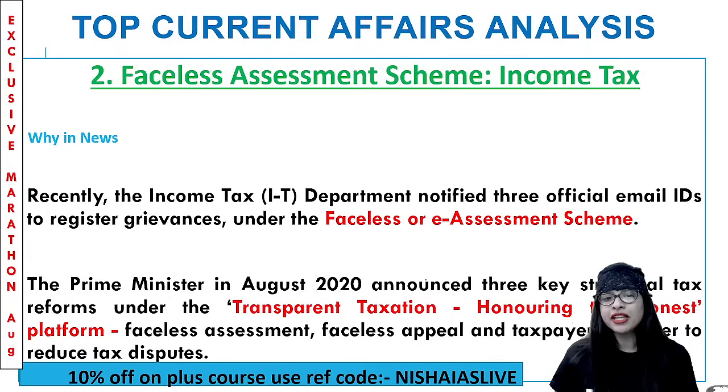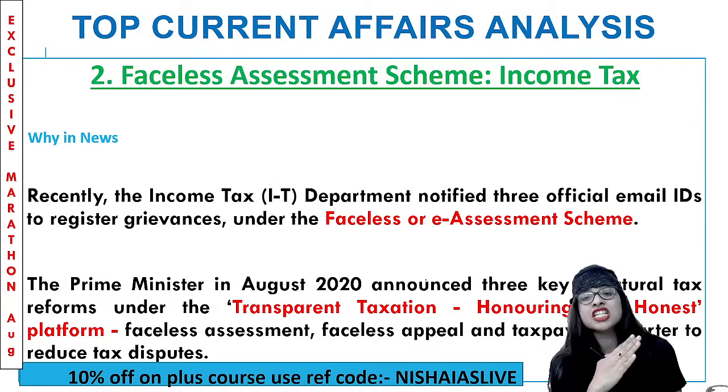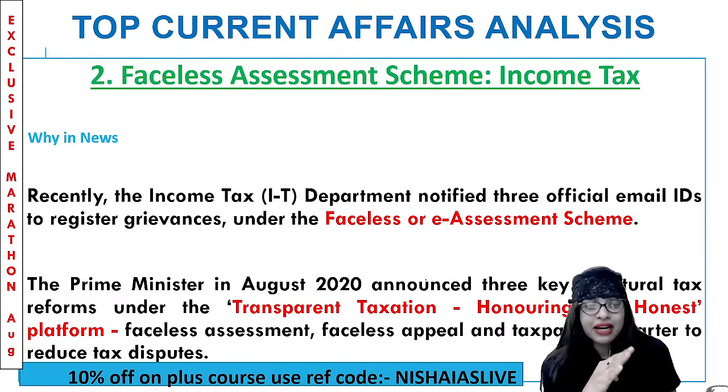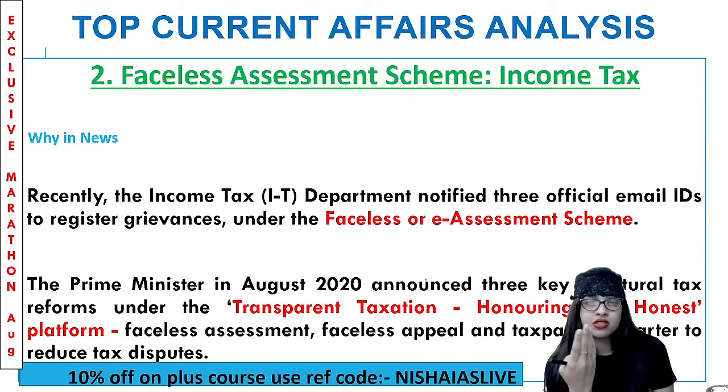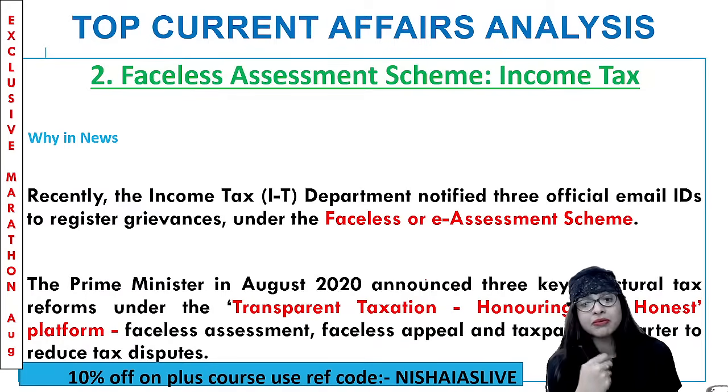In the year 2020, the PM of our country, guys, announced 3 key structural tax reforms, which we studied last year under the heading of transparent taxation, honoring the honest platform: faceless assessment, faceless appeal, and taxpayers' charter to reduce tax disputes. Remember, so keeping that background in mind, we are going to talk about these official mail IDs, which were recently put forward by the IT department under the e-assessment of faceless scheme.